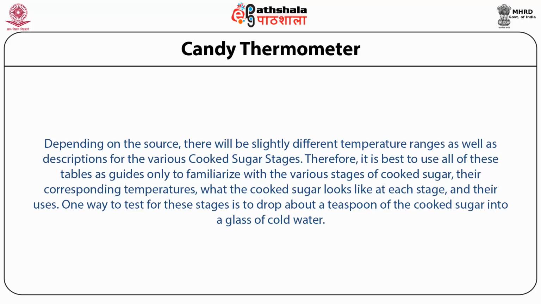Therefore, it is best to use all of these tables and guidelines to familiarize yourself with the various stages of cooked sugar and their corresponding temperatures. What the cooked sugar looks like at each stage and its uses should be known to you very clearly.